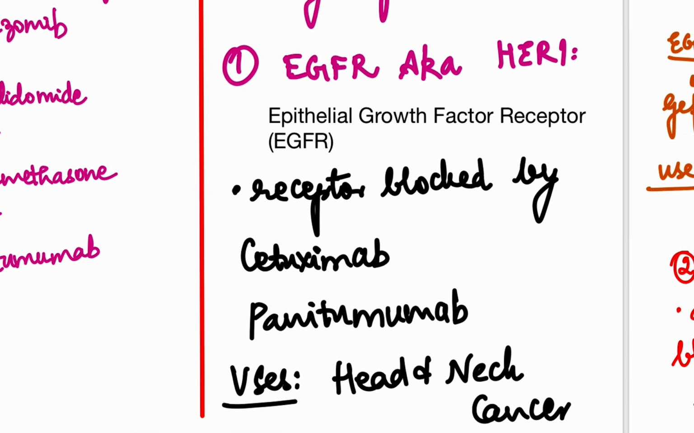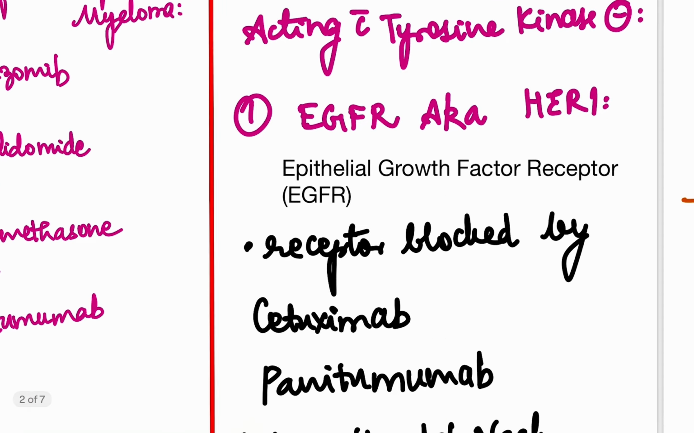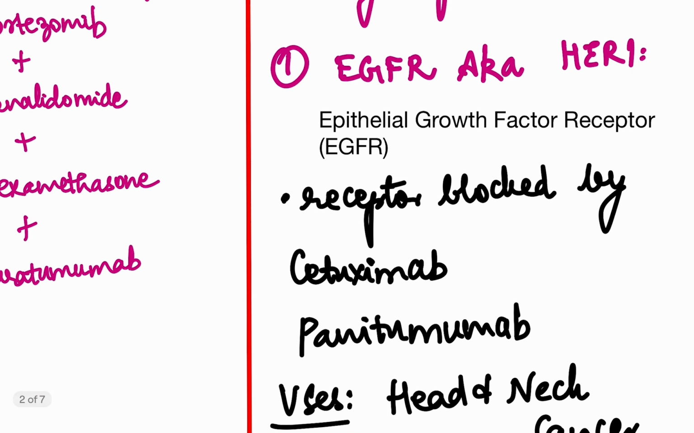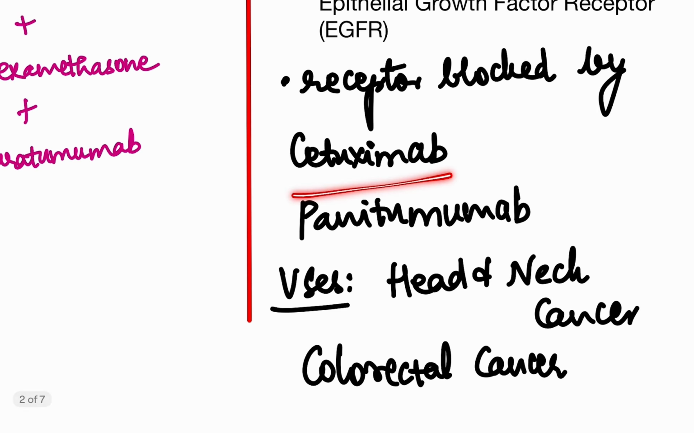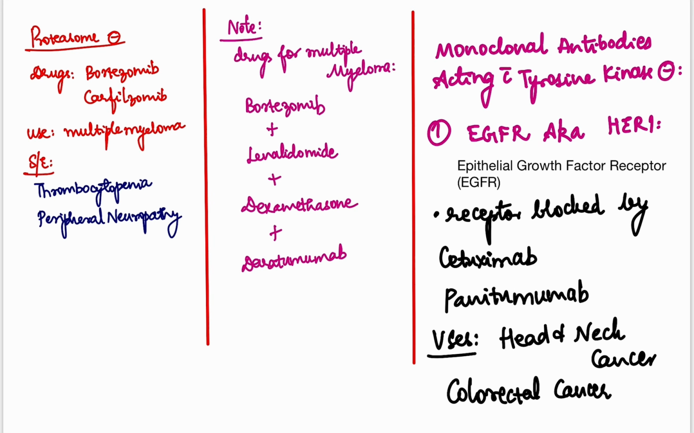Let's learn about the monoclonal antibodies and tyrosine kinase inhibitors. First is EGFR, the epidermal growth factor receptor, otherwise known as HER1. This receptor is blocked by cetuximab and panitumumab, which are used in cases of head and neck cancer and colorectal cancer. This particular page is very important.